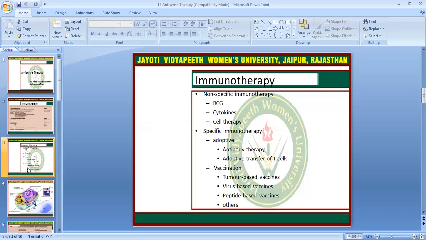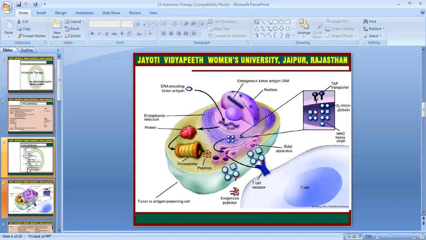Non-specific immunotherapies include treatment with BCG and cytokine cell therapy, and specific immunotherapy is related to adoptive antibody therapy, adoptive transfer of T cells, vaccination, tumor-based vaccines, virus-based vaccines, peptide-based vaccines, and others. Here is the diagram.